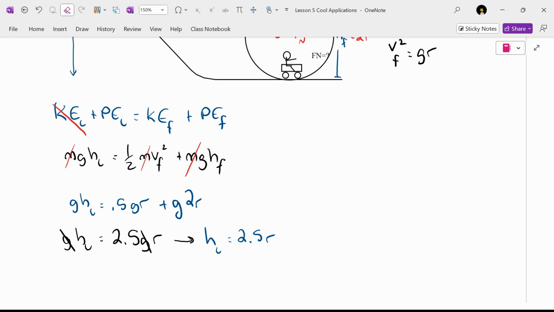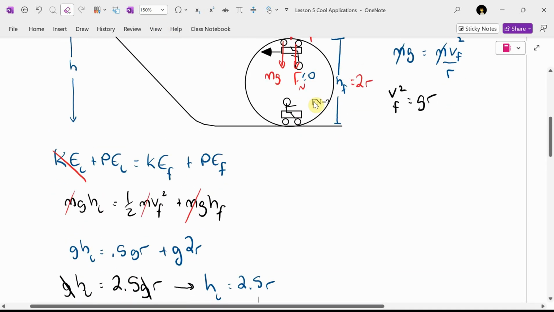I love this question. I'm not saying I like this question, like this question. I'm saying I love the fact that, look at how complicated we started out. Let me scroll up so I have all my circular motion stuff as well. Look at how complicated we started out with, and we end up, Raisa, with a bunch of stuff canceling or being substituted. You get 2.5 times the radius, and you'll make it through the circular loop.